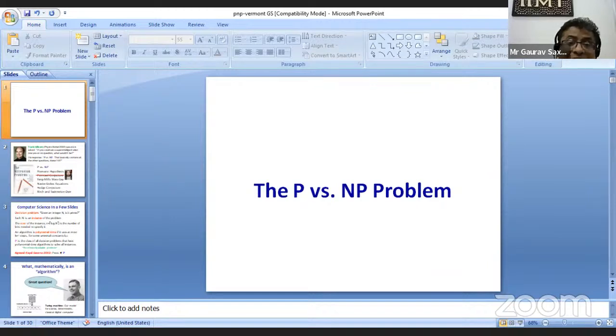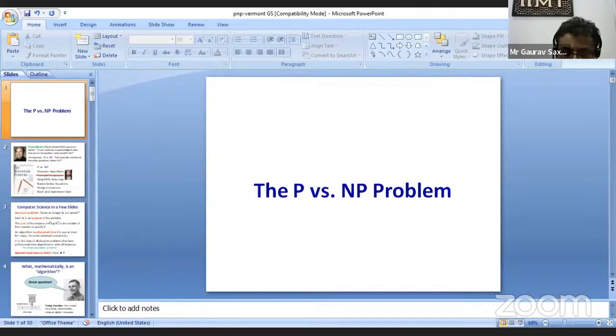Now, interestingly, all you need to know to understand the P versus NP problem is in the third year computer science syllabus. Once you're in third year computer science, you have already read design and analysis of algorithms, automata theory, and theory of computation. If you have studied these, you know enough maths and enough computer science to understand the P versus NP problem. And then you can even take a shot at it and become famous by winning $1,000,000.